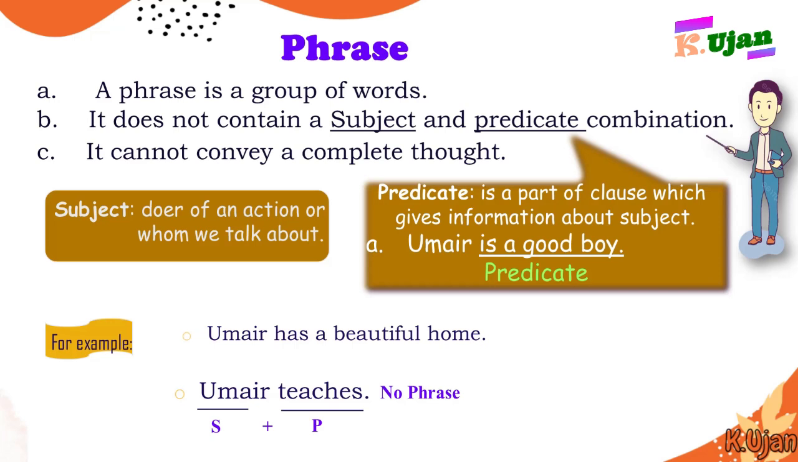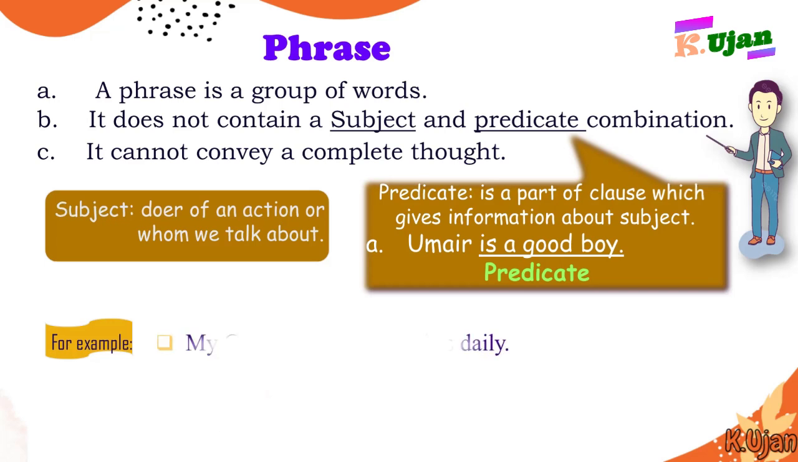Here is another sentence. Omer has a beautiful home. So Omer is the subject and the remaining part is the predicate. And here is the phrase in this predicate: a beautiful home. A beautiful home is the phrase in this sentence.